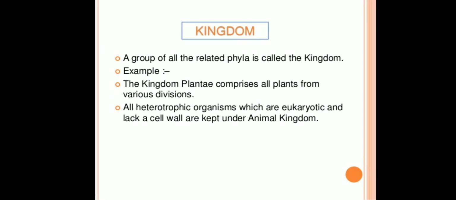Next taxonomic category is the kingdom. A group of all the related phyla is called the kingdom. Example, the kingdom Plantae comprises all plants from various divisions. All heterotrophic organisms which are eukaryotic and lack a cell wall are kept under animal kingdom.